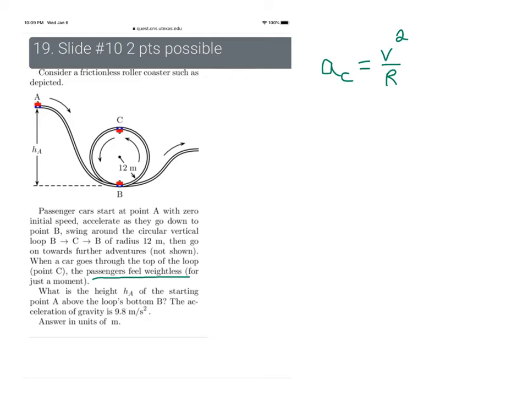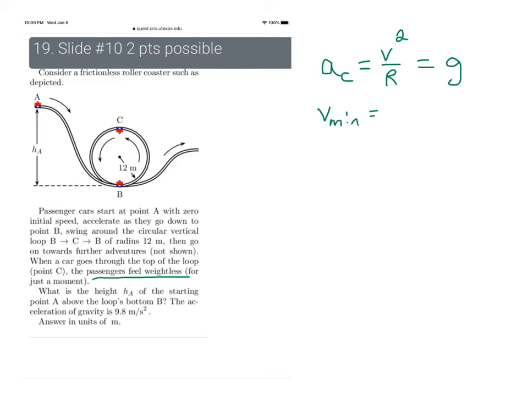And so the condition that you feel weightless at point C is telling us that the acceleration is going to be equal to gravity. In other words, gravity is providing the centripetal acceleration. So I know what gravity is, I know what the radius is. Now we can solve for that minimum velocity.